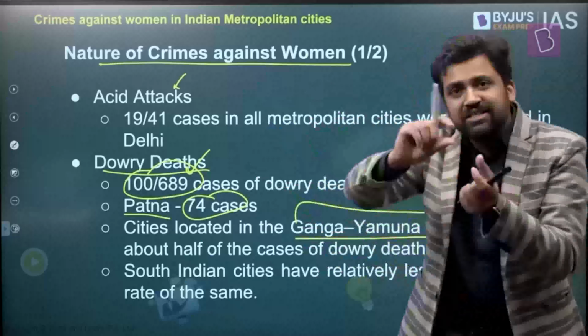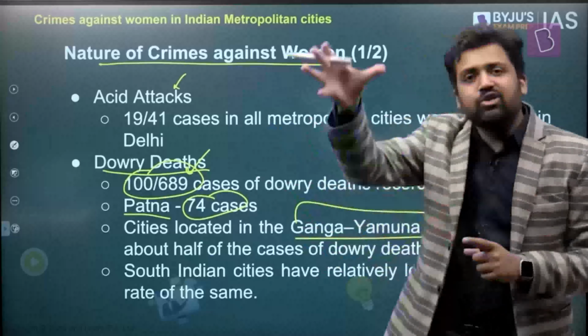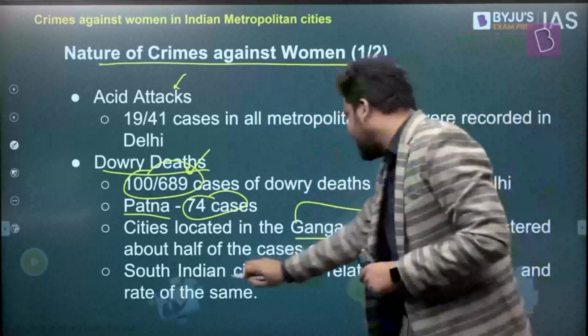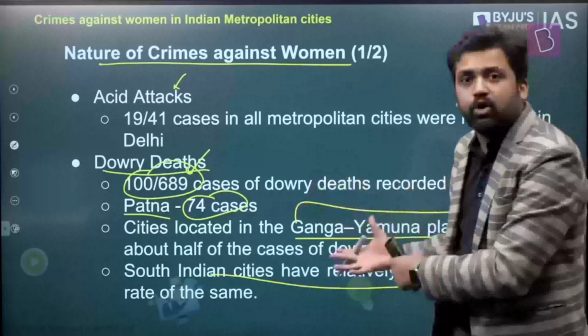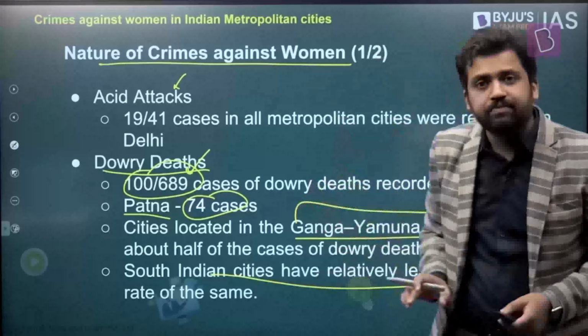They also find that there is a distinct difference between North India and South India. In northern parts of India, these kinds of crimes are quite high. Southern Indian cities have relatively fewer incidents of this. So again, data points to that. A North-South divide is there when it comes to dowry-related deaths.